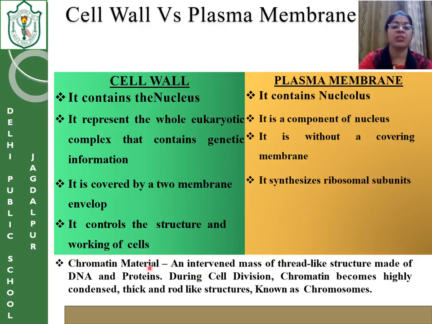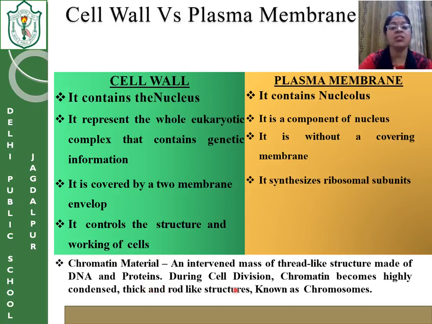Now, what is chromatin material? It is given to you, just have a look. It is a dense mass of thread-like structure made up of DNA and protein. When you entangle so many threads, it looks like that.